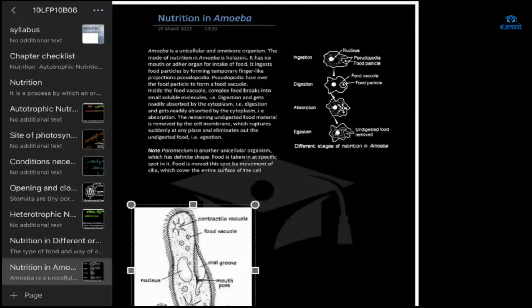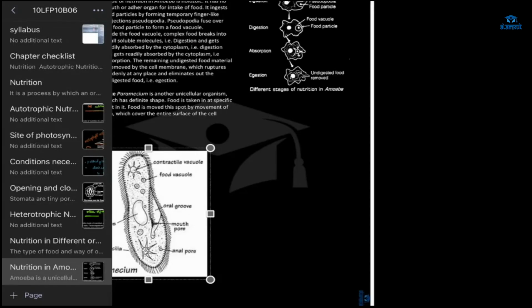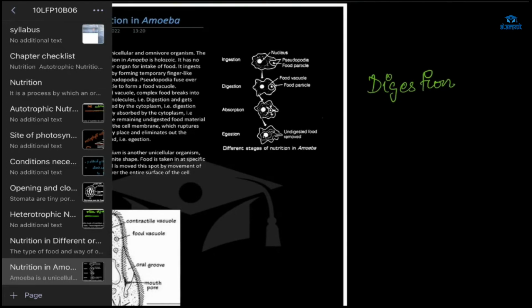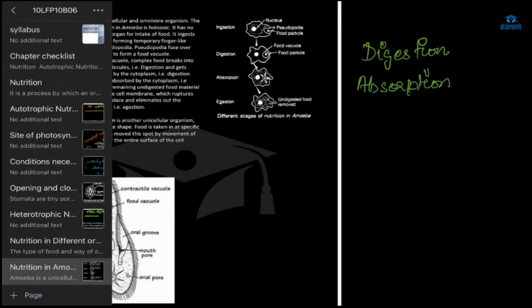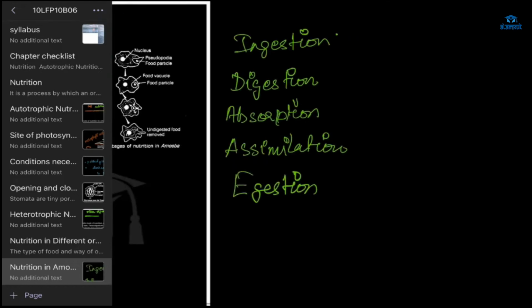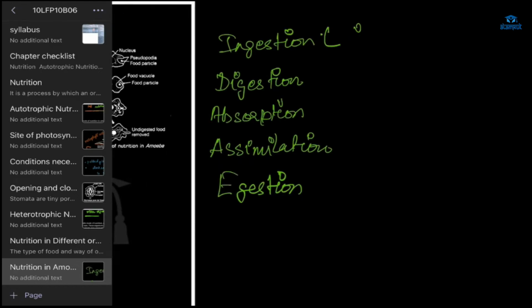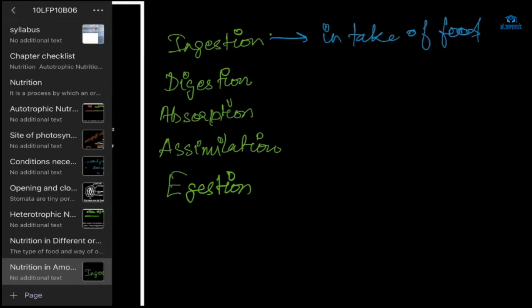First, we have digestion. I'll take a green pen. Digestion. Then we have absorption. And these are the functions of amoeba. How does this amoeba take food? How does the digestion process happen in amoeba? So these are all the processes. And next is assimilation. Next we have ingestion. Ingestion is intake of food. Right? Intake of food. Now what happens here?